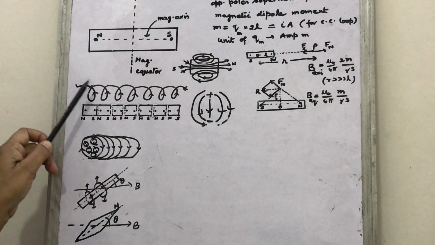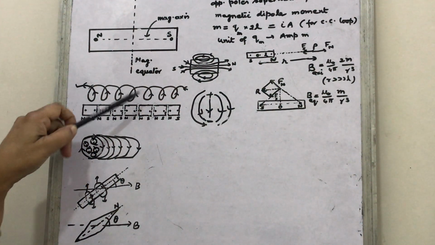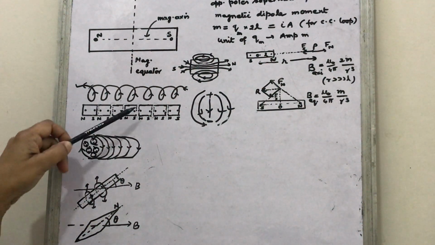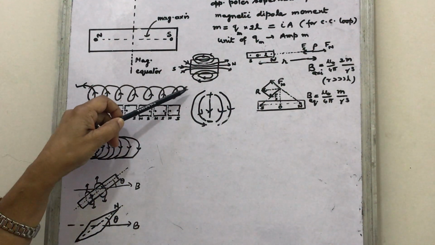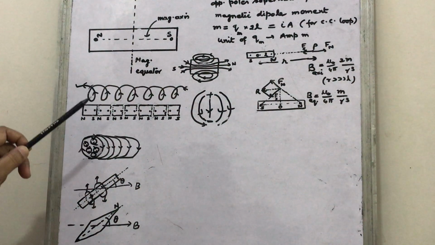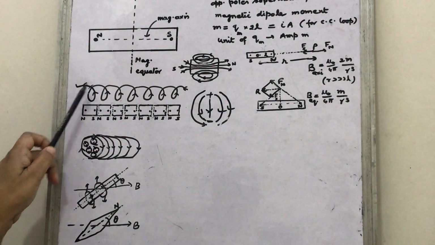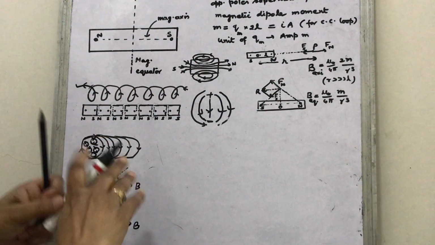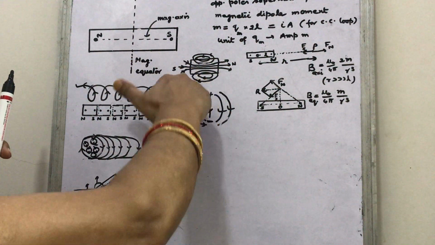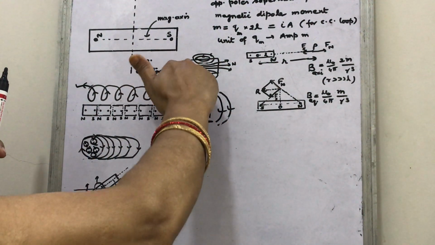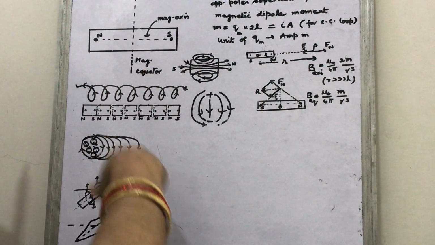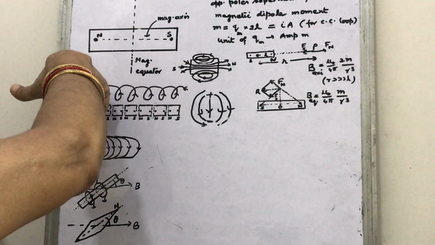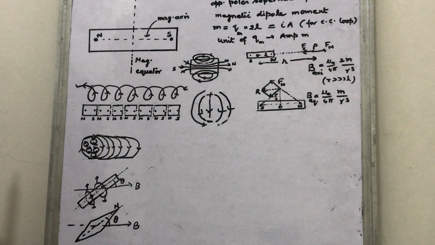Now, a solenoid is made of so many current loops. If current is flowing through it, can you tell which pole is here and which pole is here? Look, write the right hand thumb rule. If the direction of current at this end is like this, then this is the north pole, and this other end is the south pole.